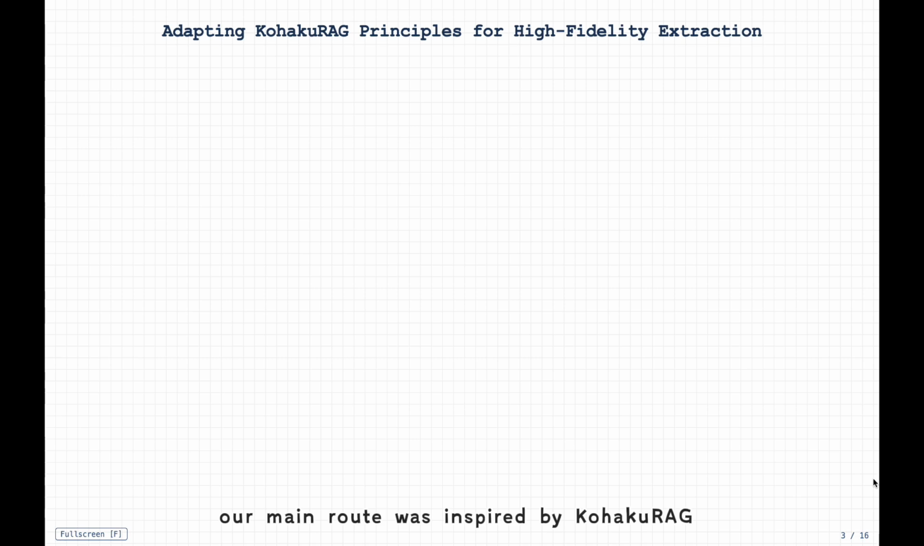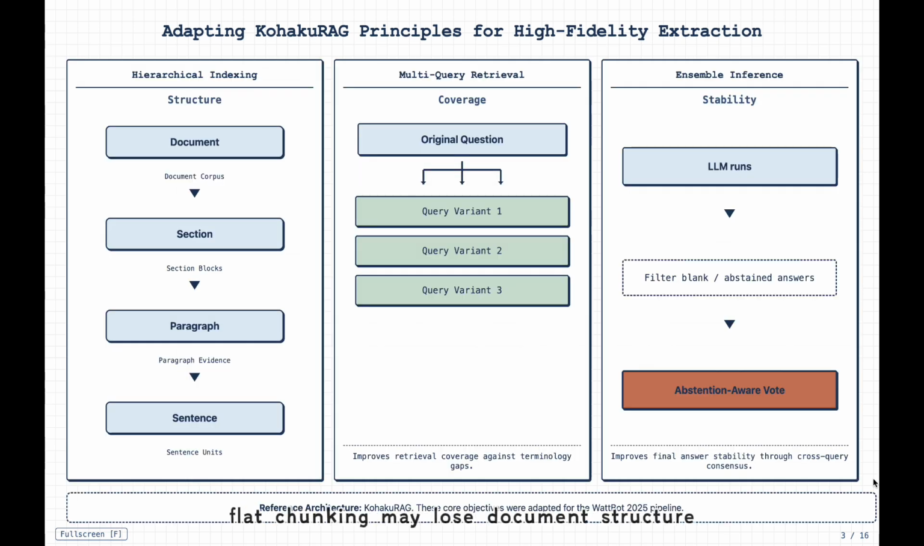Our main route was inspired by CoRAG. Flat chunking may lose document structure, single query retrieval may miss evidence, and single pass inference may be unstable. CoRAG inspired 3 ideas for our pipeline: hierarchical indexing, multi-query retrieval, and ensemble inference with abstention-aware voting.